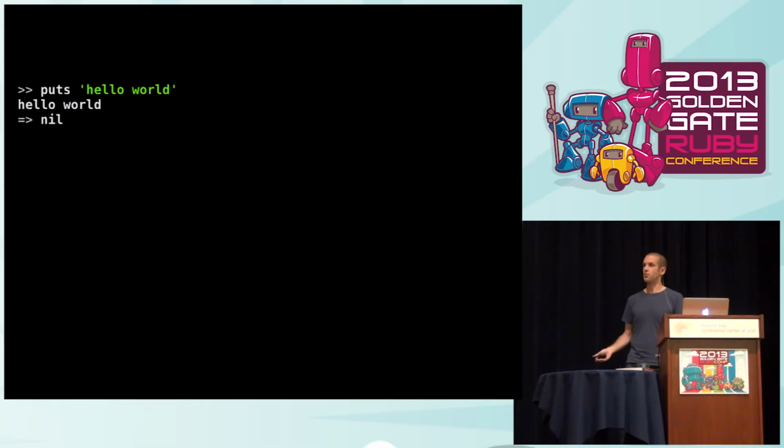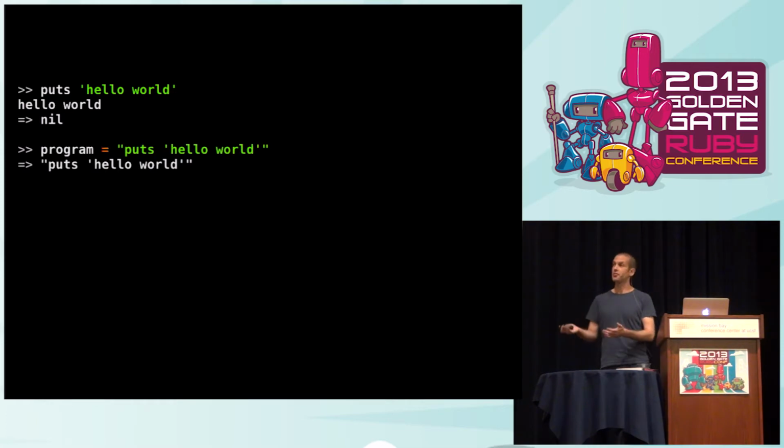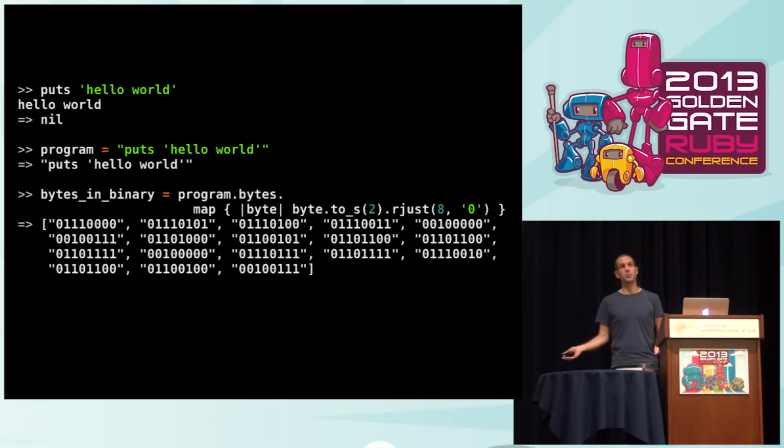And Ruby knows about strings, so I could take that program and put it inside a string, and now I've got a program which is inside another program as data. And that's kind of a mundane observation, but the consequences of this are quite profound. This means that any program can be expressed as a string, and strings are just sequences of bytes. So I could just take that string and break it down into a sequence of bytes, right? That's still my original program, but I've just exploded it out into its component pieces.